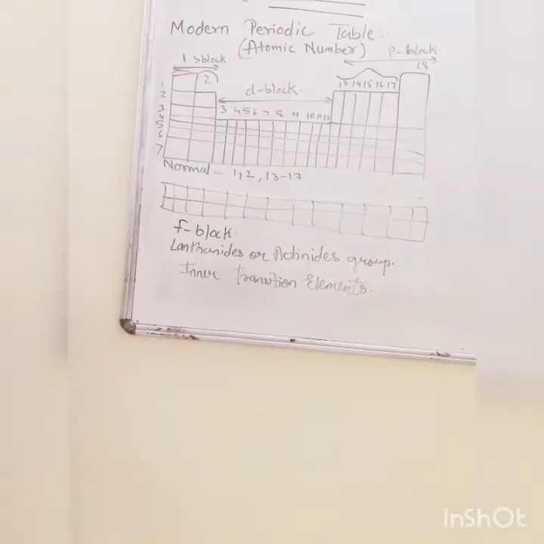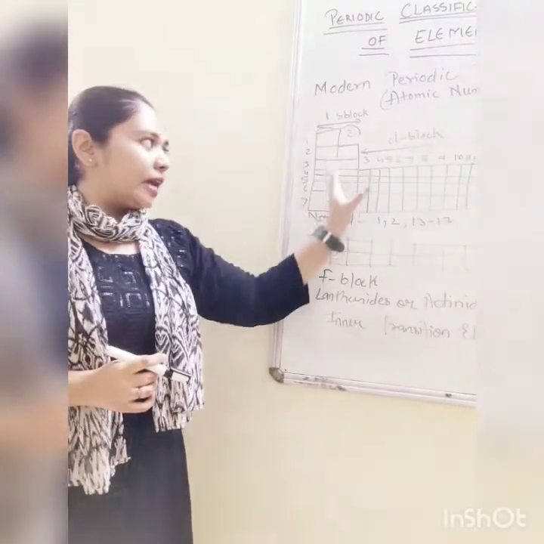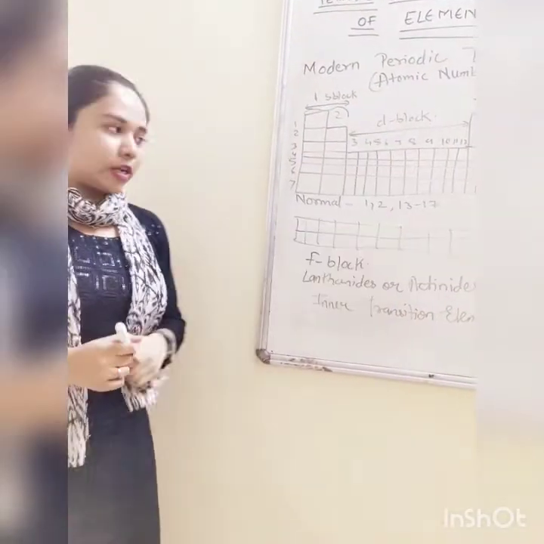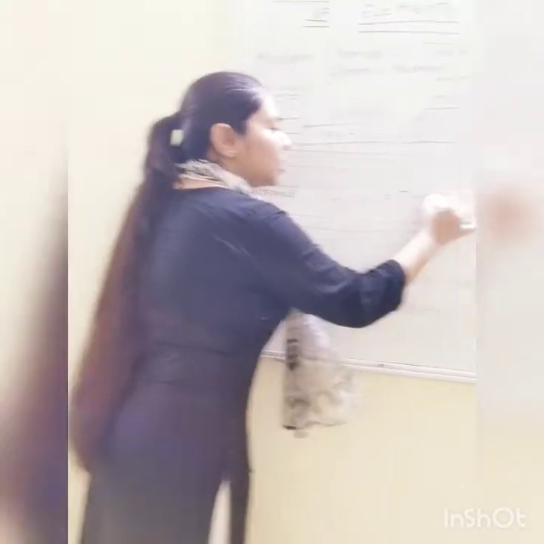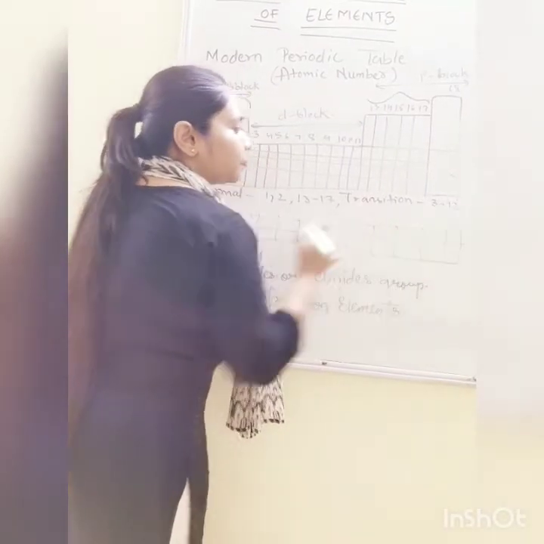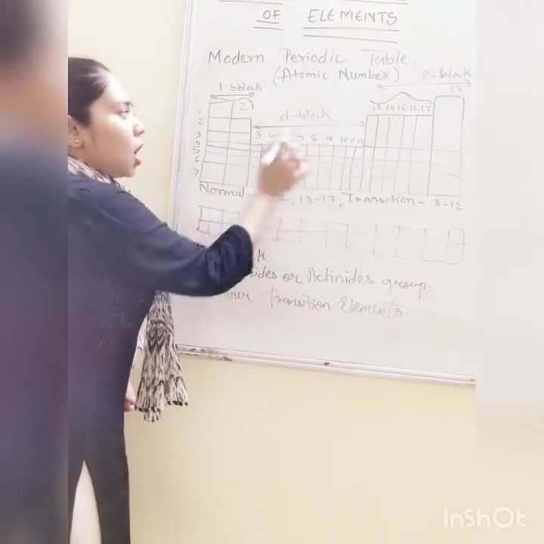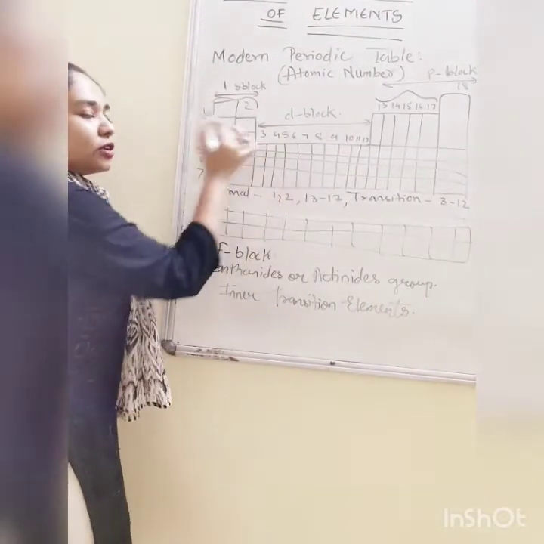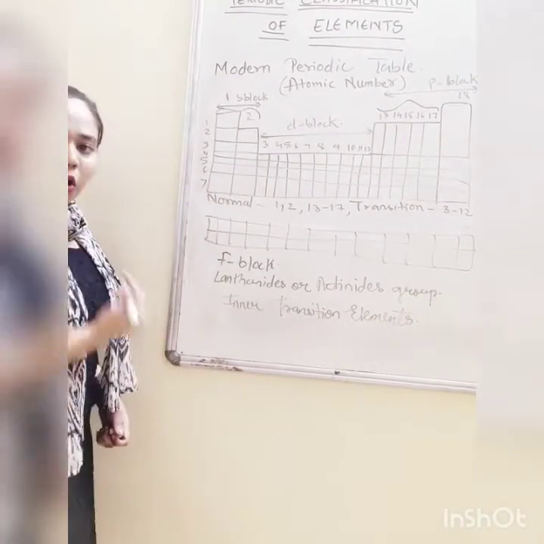Clear? D block is same as transition elements. You can either say it as a D block or you can tell it as transition elements. So transition elements, अगली बात क्या आएगा? Transition elements. And they are 3 to 12. So all groups included in 3 to 12 are known as transition elements, or also we can say them as D block.